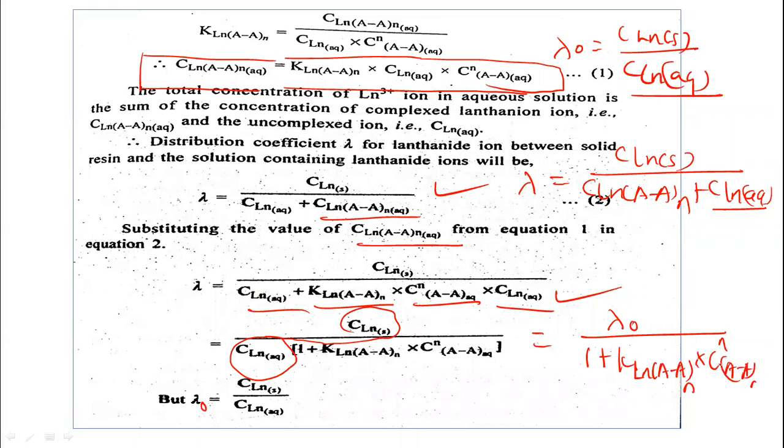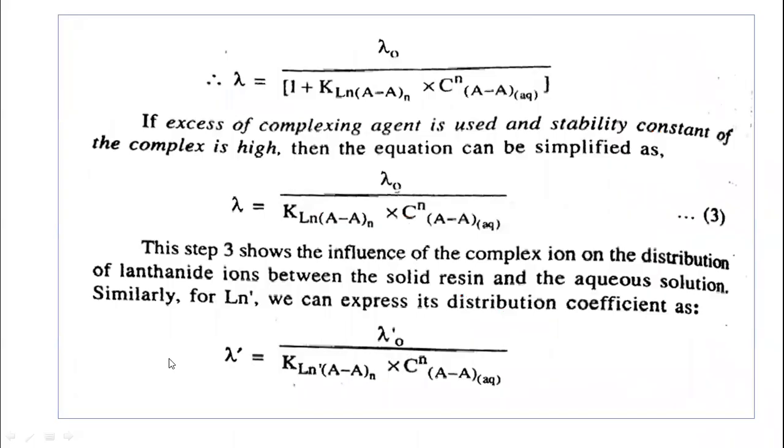So we are getting this equation, for one lanthanone ion: lambda is equal to lambda 0 upon 1 plus this expression. This is the distribution coefficient for the first lanthanone ion.